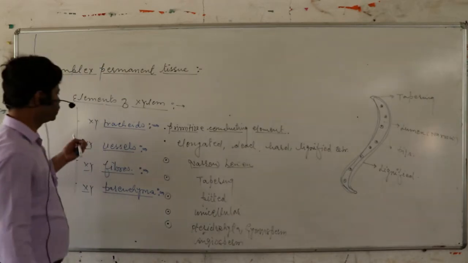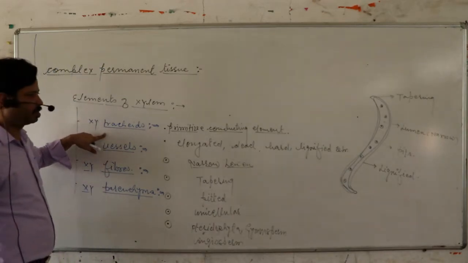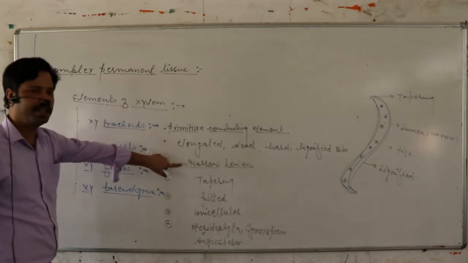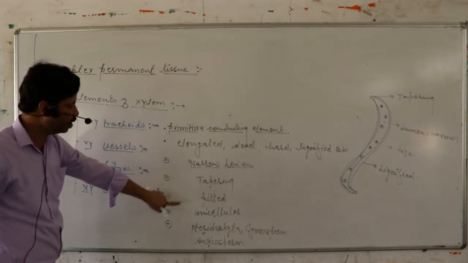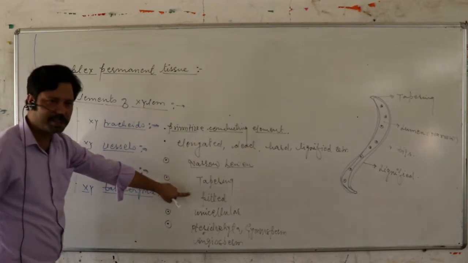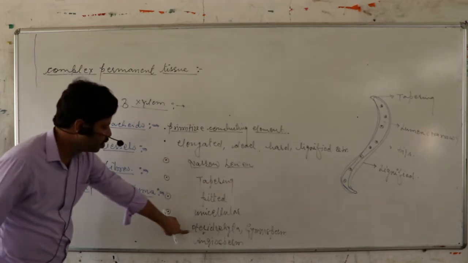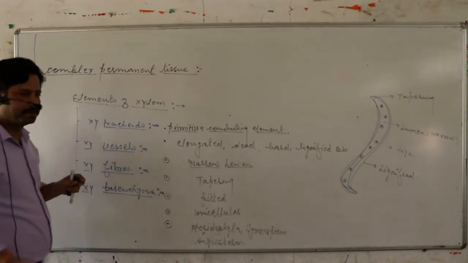So that is about the xylem tracheids: primitive conducting tissue, elongated dead hard lignified structure, narrow lumen, ending tapering, close-ended, pitted structures, unicellular, present in pteridophyte, gymnosperm and angiosperm. Okay.